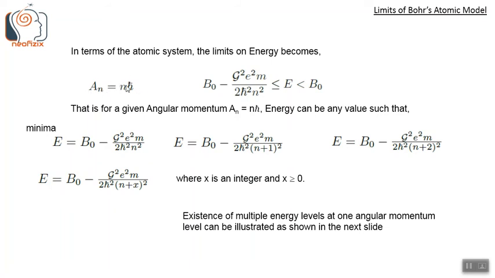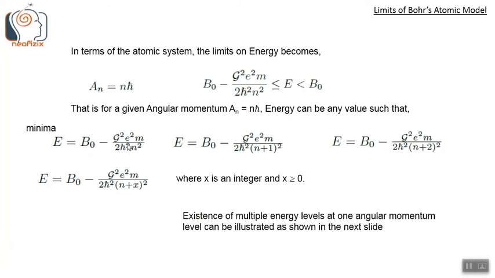The angular momentum is the same as the nth circular orbit level, whereas energy has multiple values here because it's not a circular orbit anymore. So for a given angular momentum A subscript n equals n h bar, energy can be any value such that this is the minima, which is the circular orbit solution when both the angular momentum is at circular orbit level n and the energy is at circular orbit level n. These are the two equations. So this is the minima.